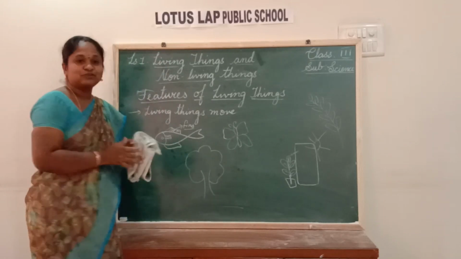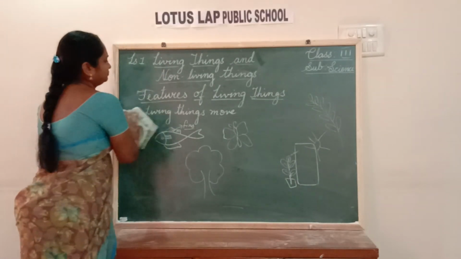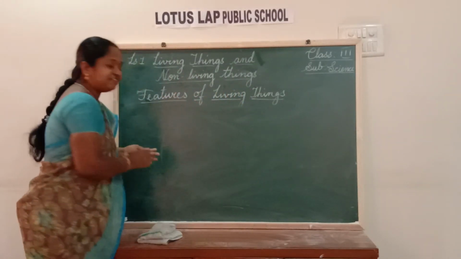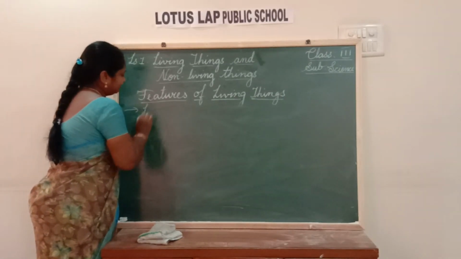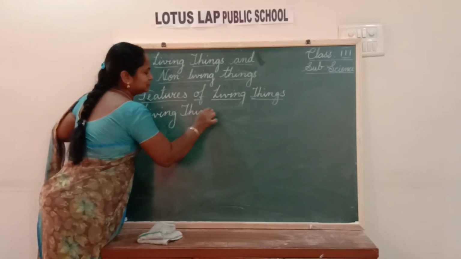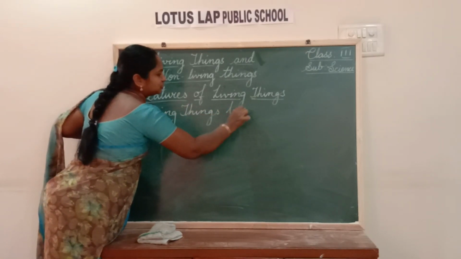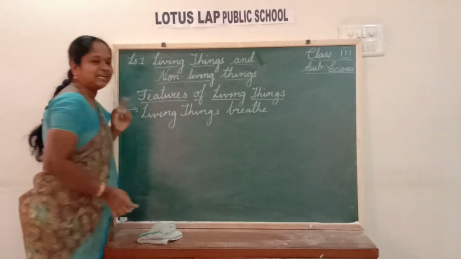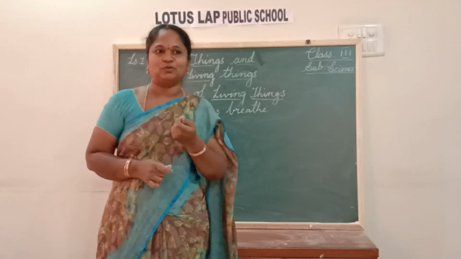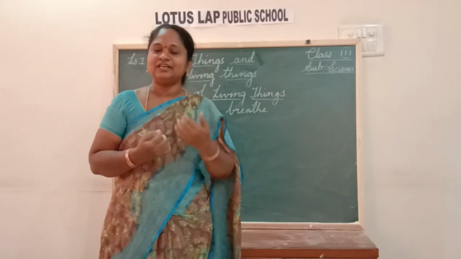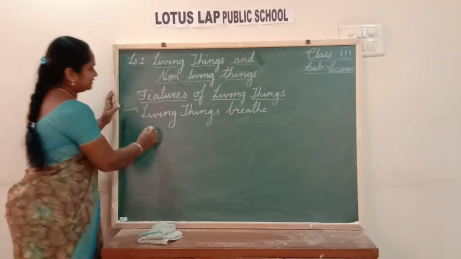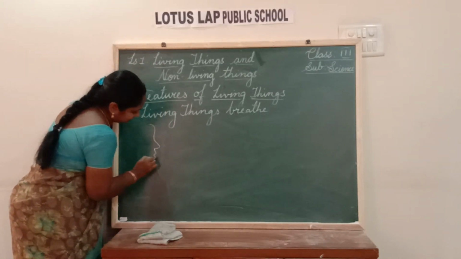Okay, children. Let's go to the second feature of living things. Living things breathe. Do you breathe, children? Yes? How do you breathe? With the help of which organ do you breathe? Yes, with the help of the nose we breathe. Can we stay for some time with our nose closed? No. Why? Because we breathe air through our nose. All living things will breathe. If it is a human, we breathe with the nose.